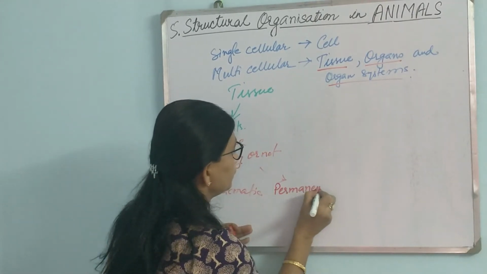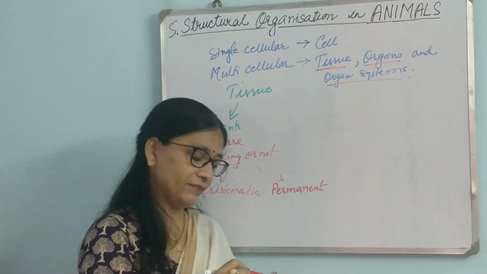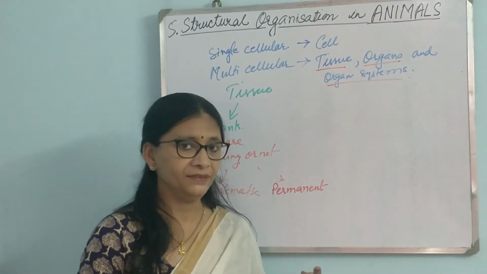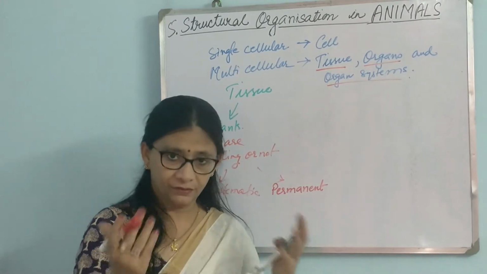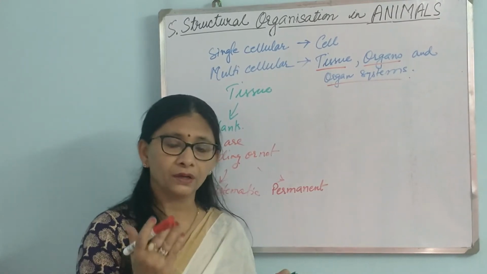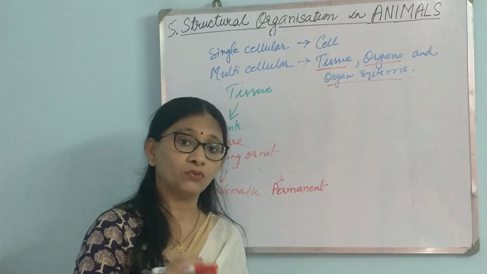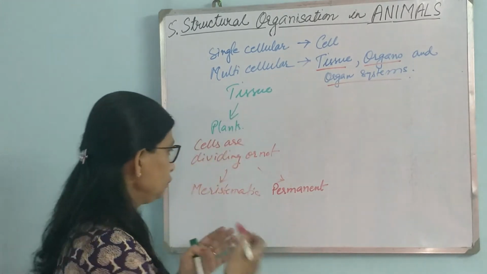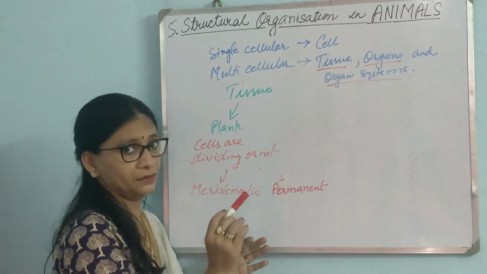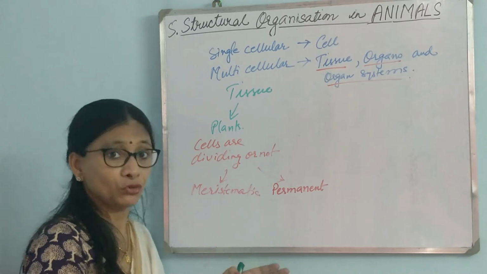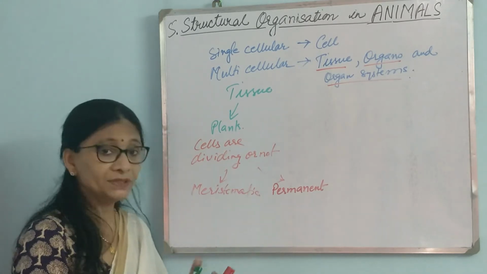Permanent means that they have attained their possible shape and size, and now they are not going to increase in size further or undergo division, mitotic division. All those things are not there in those cells. They will perform other functions. So this is the basis of plant tissue differentiation or division. But in case of animals, it is not so.